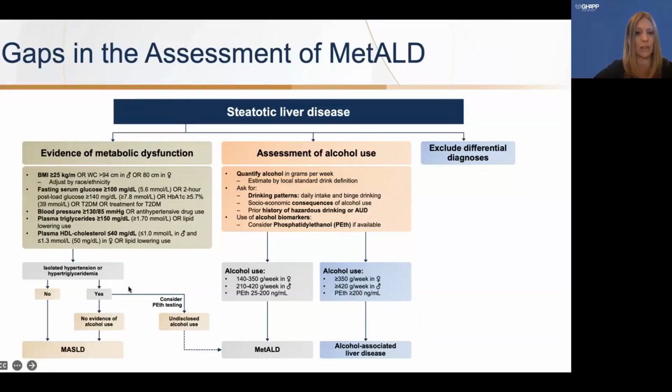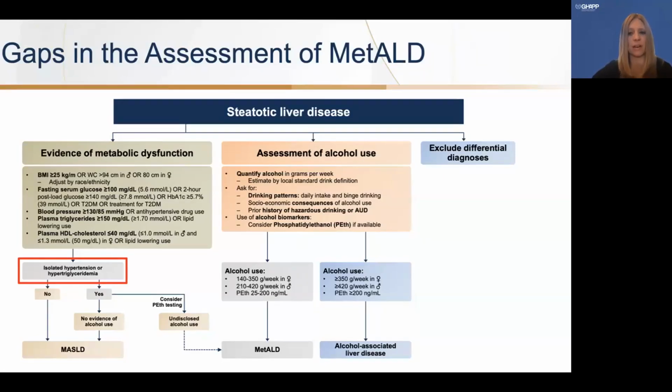We also have blood pressure greater than 130/85 or on an antihypertensive agent. Triglyceride levels greater than 150 or a lipid lowering agent, or HDL levels less than 40 or on a lipid lowering agent. So these patients, if they have hypertension or hypertriglyceridemia in isolation with no alcohol consumption, we can accurately conclude that they are a MASLD patient.